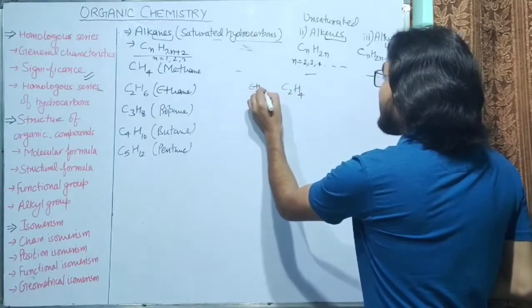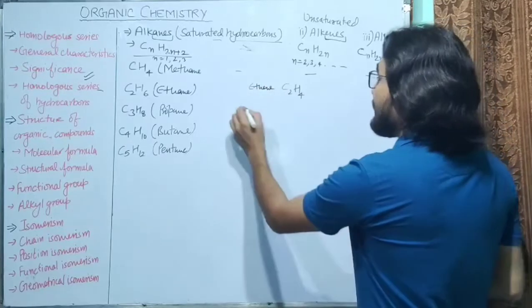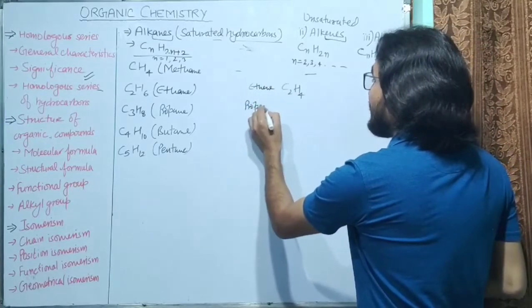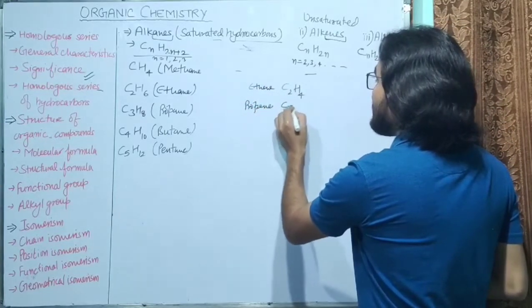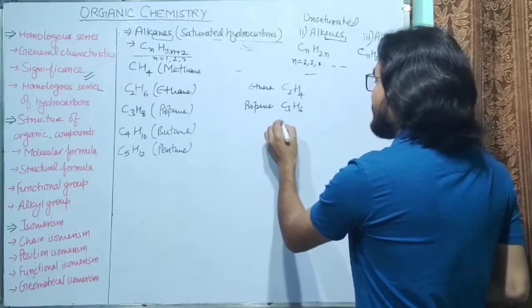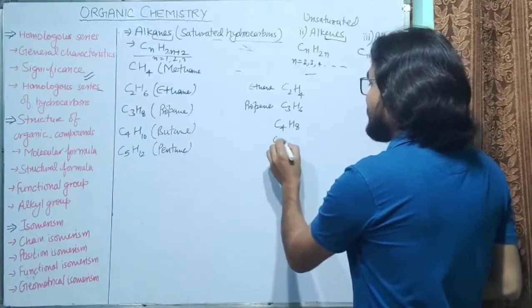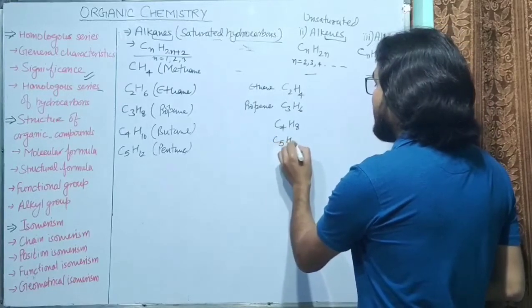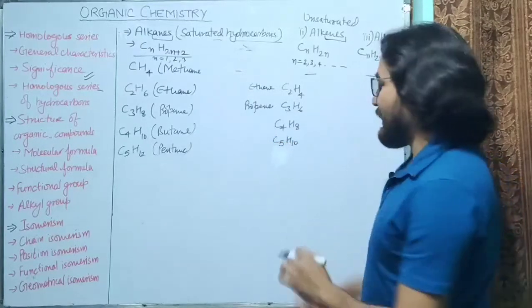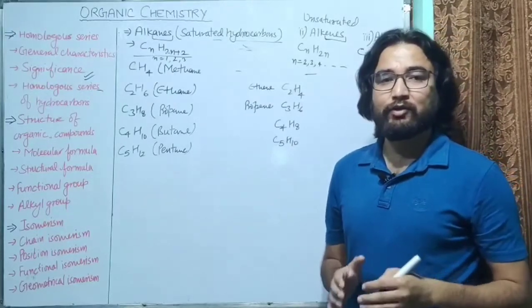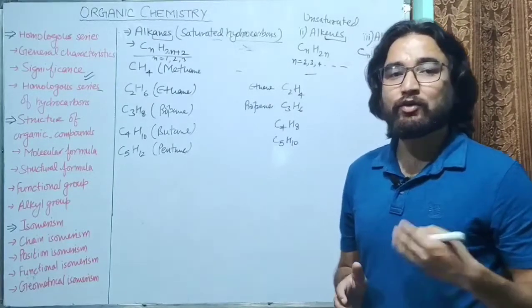Then the next one will be propene, so it will be C3H6. Then C4H8, it will be butene. Then C5H10, it will be pentene, and so on. C6H12, it will be hexene, and so on.